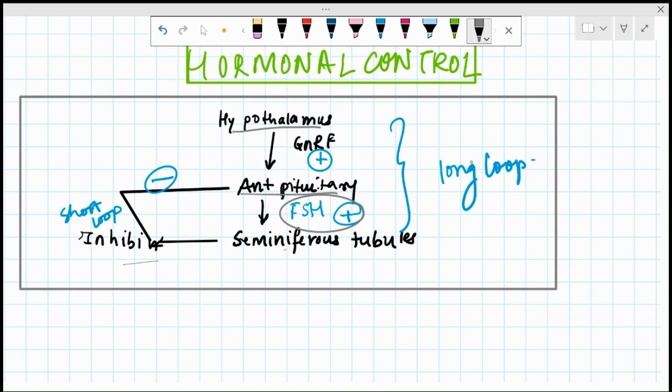And abnormalities: if testes remain in the abdomen, then they are exposed to high temperature, so spermatogenesis suffers. In people who are exposed to high temperature, like furnace workers, spermatogenesis suffers. In mumps, seminiferous tubules of testes are selectively inflamed, and spermatogenesis suffers. In heavy metal poisoning, intoxication, arsenic, spermatogenesis also suffers. In these cases, infertility results.